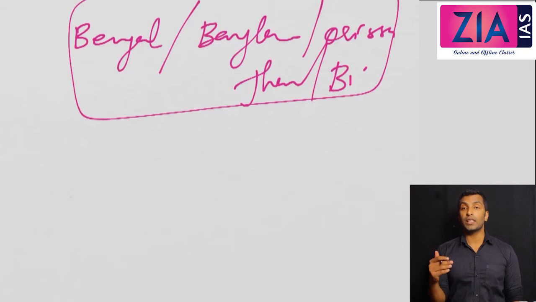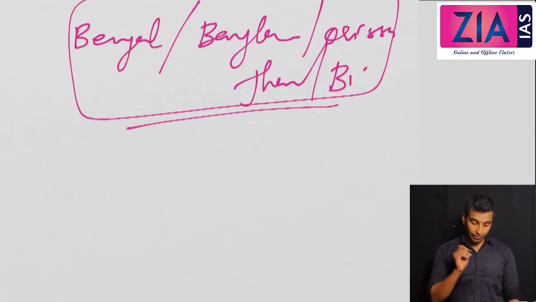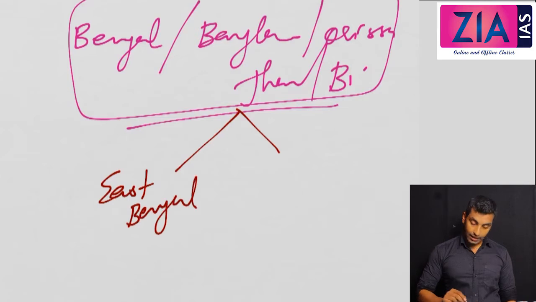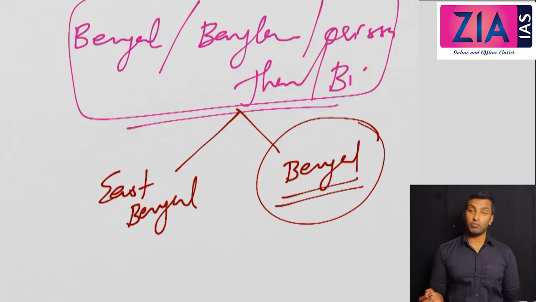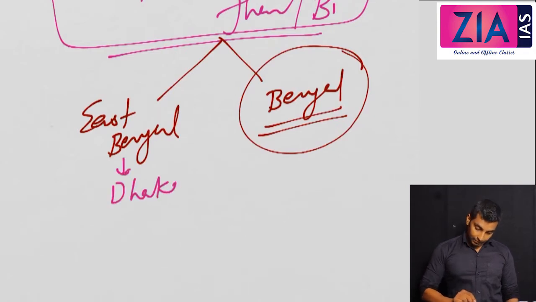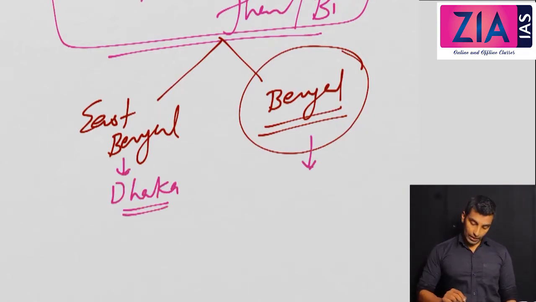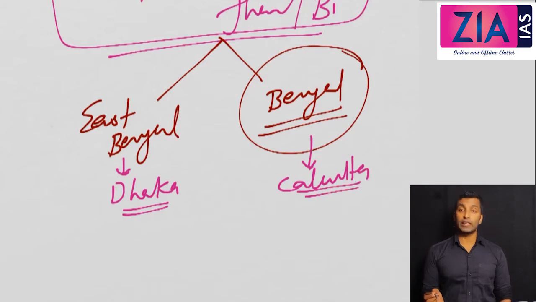So what was the version of the government, or the version of Lord Curzon? See, Bengal was such a huge territory and it is very difficult for administration, okay? So for administrative purposes, they are going to divide Bengal. And they divided Bengal into East Bengal and Bengal, okay? So don't make any mistake by writing this as West Bengal. Now it is West Bengal, but at that time it was East Bengal and Bengal. East Bengal with the capital Dhaka, and Bengal with the capital Calcutta.